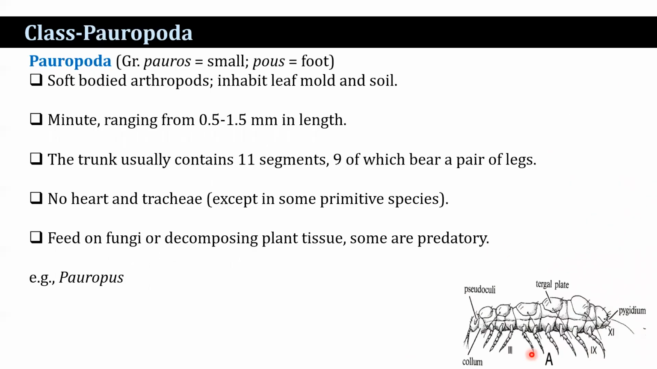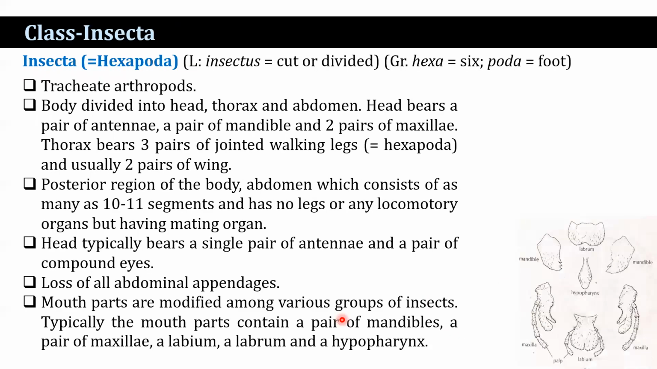Next, Pauropoda. Pauros means small, pous means foot. Soft-bodied arthropods that inhabit leaf mold and soil, minute, ranging from 0.5 to 1.5 millimeters in length. The trunk usually consists of 11 segments, 9 of which bear a pair of legs. No heart and trachea. They feed on fungi and decomposing plant tissue, and some are also predatory in nature. The example is Pauropus.